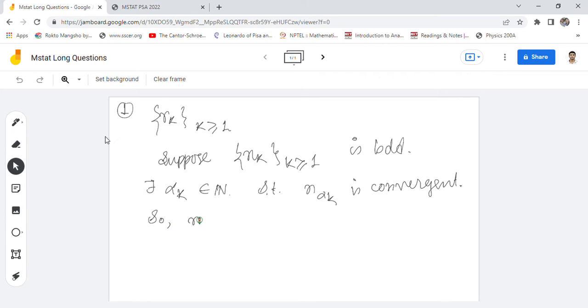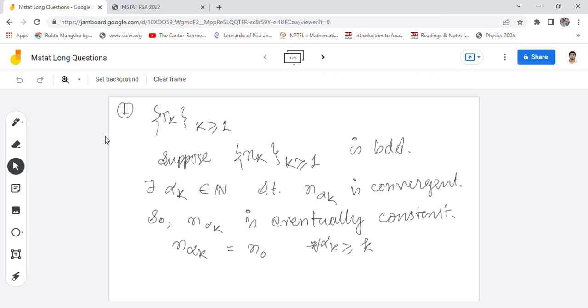So n_{alpha_k} is eventually constant. That means n_{alpha_k} is equal to some n_0 for all alpha_k greater than or equal to k_0, for some k_0. Now, being said that, the limit as k tends to infinity of n_{alpha_k} is equal to n_0.